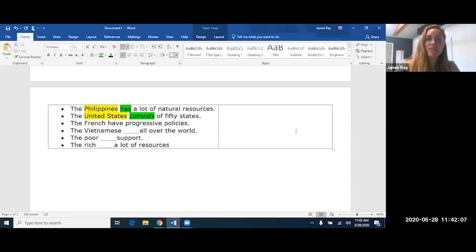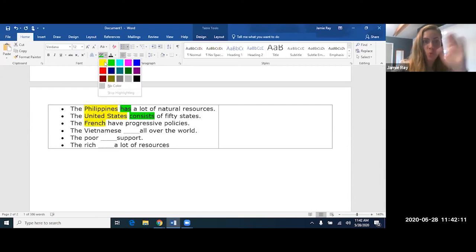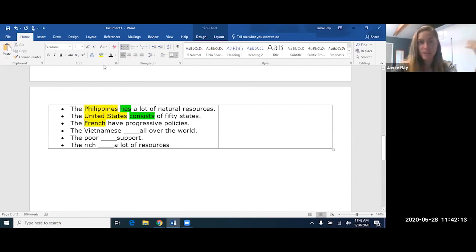It should be have, because here I'm saying that the French are many people, all of one nationality. So the verb is plural. The Vietnamese, yeah, it's one word. It doesn't look plural, but it is plural because I'm talking about all the Vietnamese people. So the Vietnamese live or lives all over the world? Should be live all over the world.